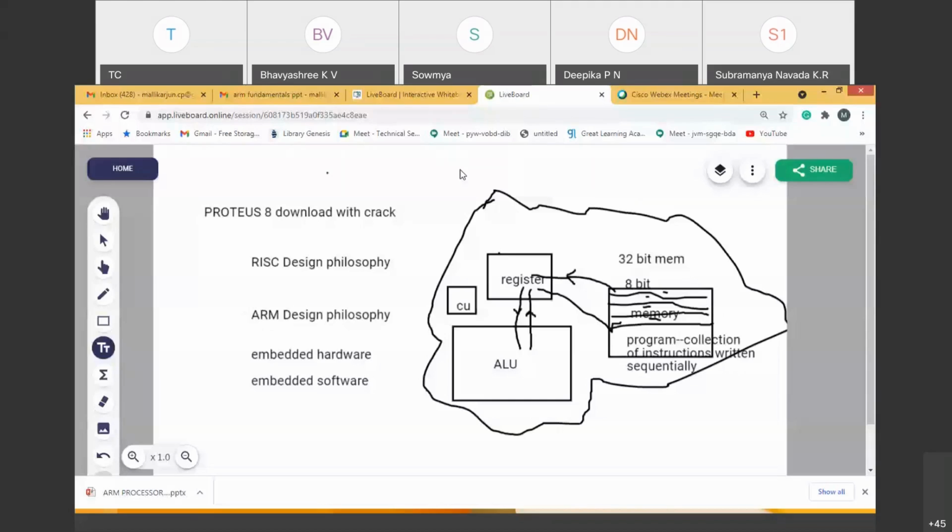So the meaning is very simple. Every processor is associated with a fetch operation, which means getting the instruction. Then the decode operation, which means converting a particular instruction to machine code so that the machine can understand. Then execute. Execute means, depending on what type of instruction the processor understands, this operation has to be performed by that particular block. That block performs that operation and stores the result back into the registers, or from the registers it may go to the memory. So results are usually stored in registers or memory.